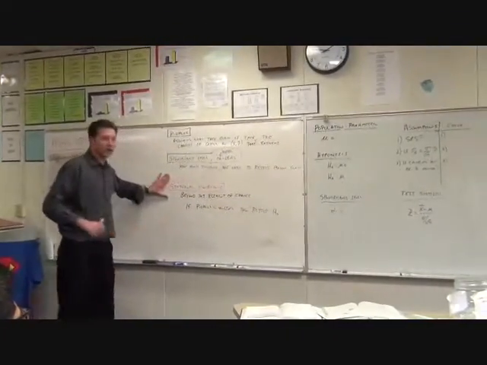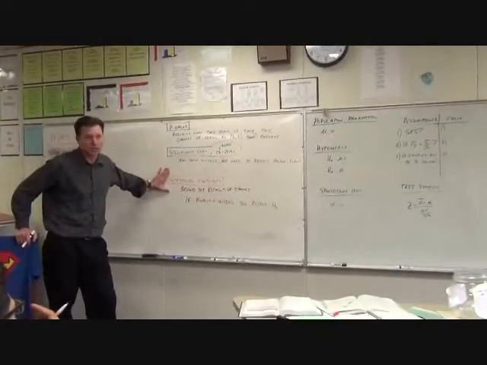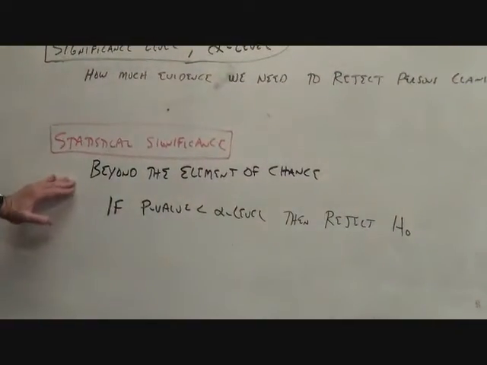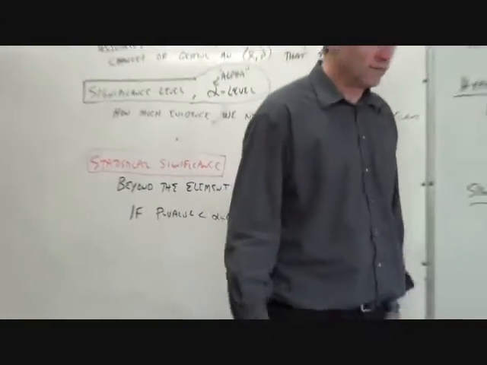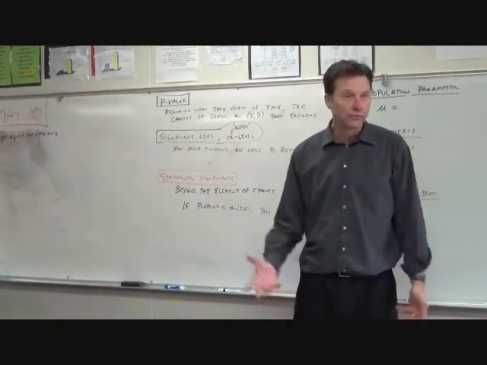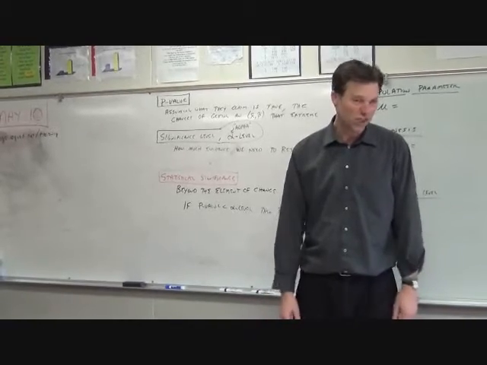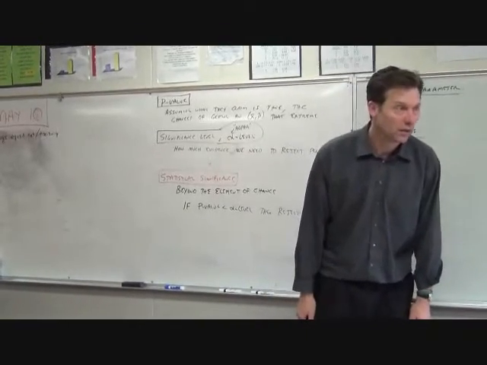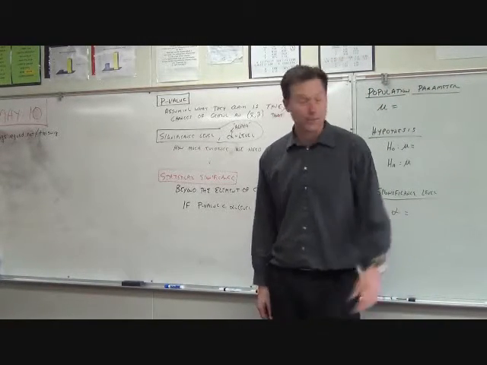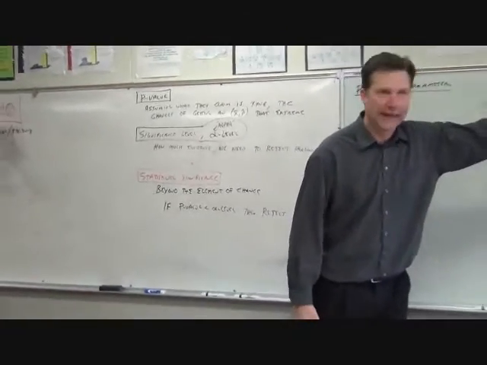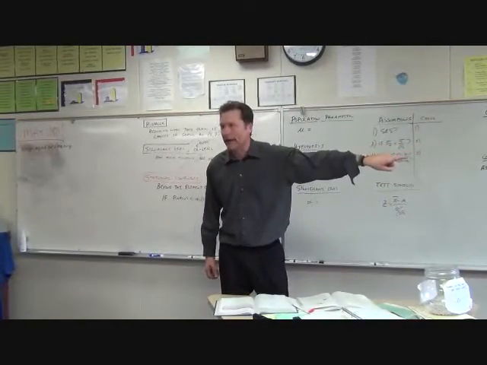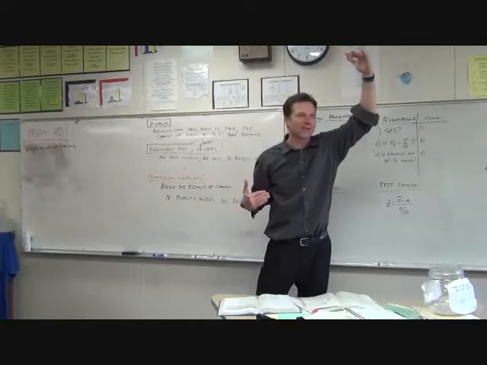All right, and it brings up a very, very important concept in statistics. It's called statistically significant. Beyond the element of chance. Look, if I flip a coin 100 times, could I get 52 heads and 48 tails? Is that within the element of chance? Could that happen? Sure. I wouldn't say that's a bad coin. But if I got 99 heads and 1 tails, that's probably going to be .0002. That can't happen. You need to reject that coin. There's something wrong with that coin because it's beyond the element of chance.